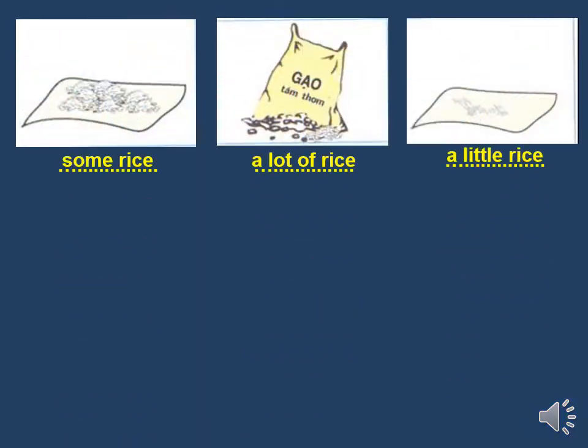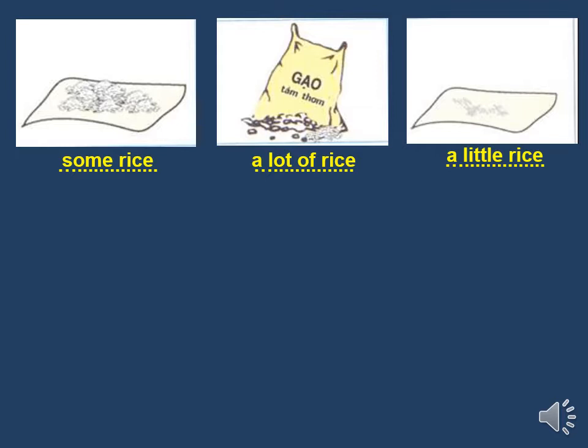After the text, you see three pictures first. You know rice is an uncountable noun, tức là gạo là một danh từ không đếm được. So you say some rice, nghĩa là một số gạo. A lot of rice, nhiều gạo. A little rice, ít gạo.